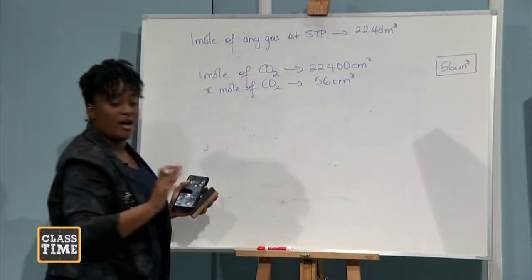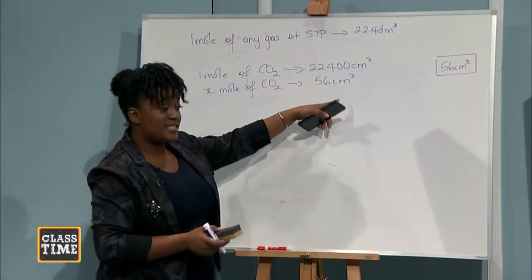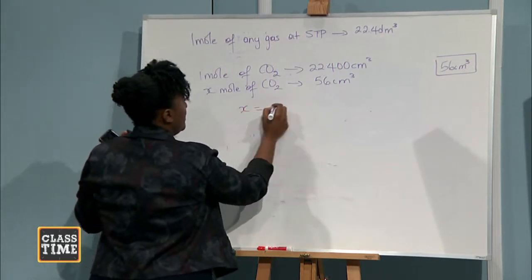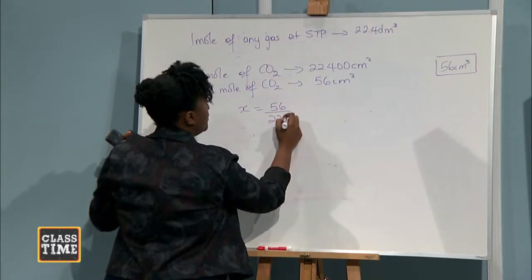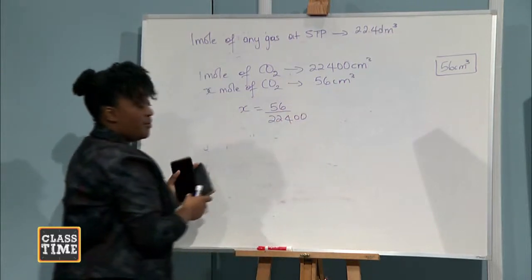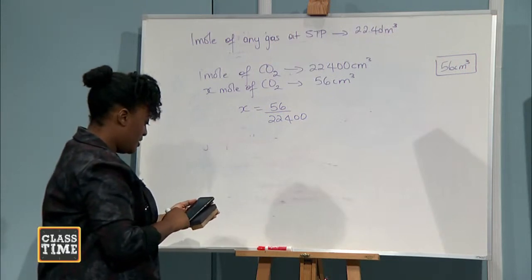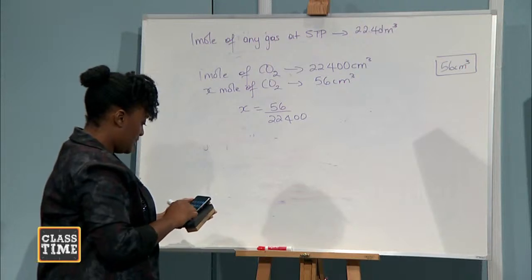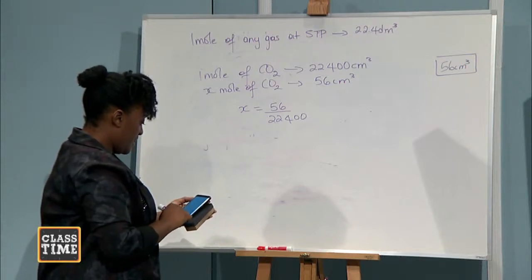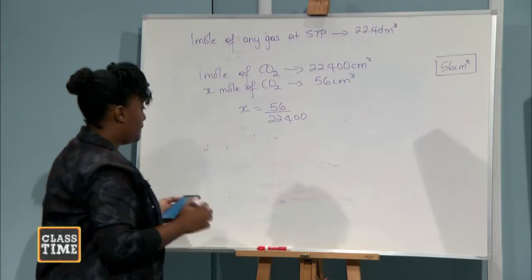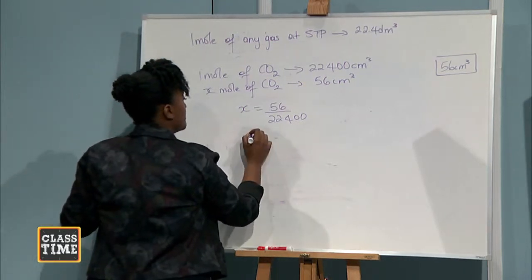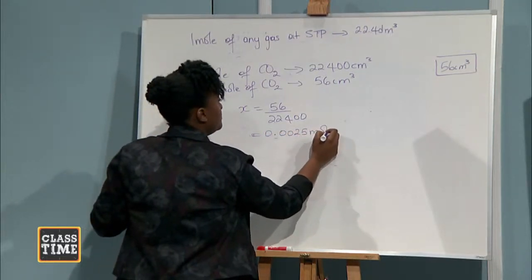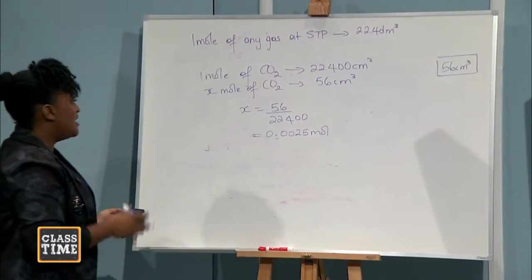So there you're seeing that we have both units on the same side. So what we would do to get X now, we would cross multiply. So X will be equal to 56 divided by 22,400. Let me put that in my calculator. You should have your calculator. You should be working with your calculator, familiarizing yourself with your calculator. So 56 divided by 22,400. And my answer is equal to 0.0025 mole. Okay? And that's the number of mole.